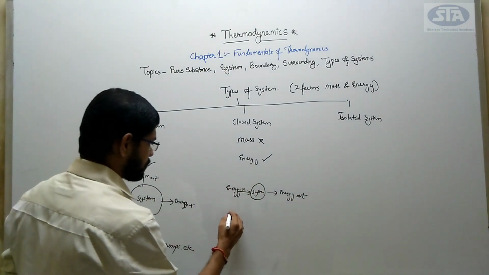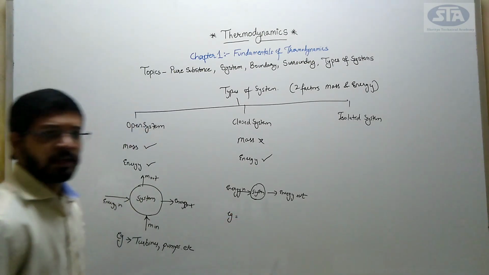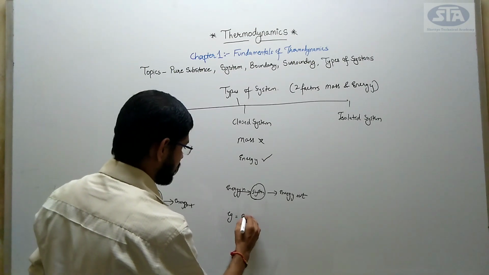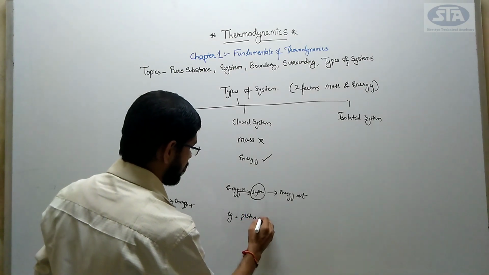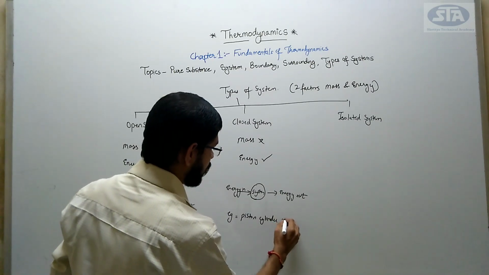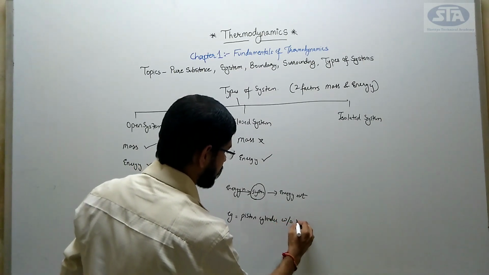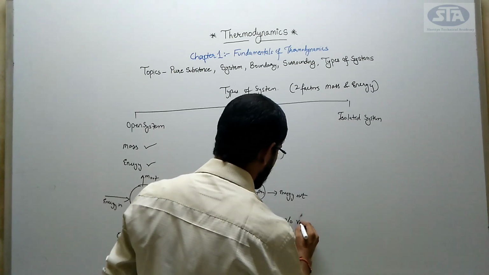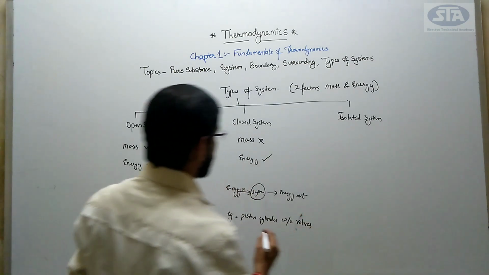For example, the piston cylinder arrangement which I have drawn, without walls, means there are no closing and opening walls, right?